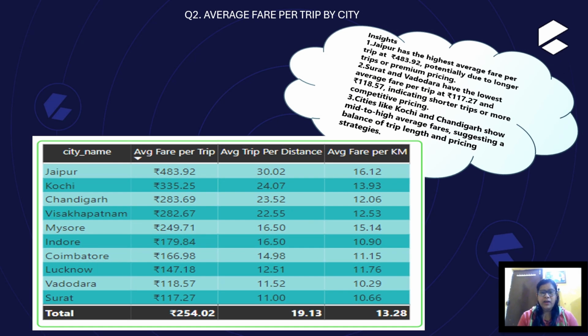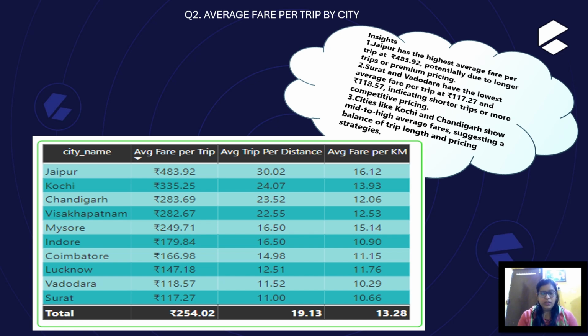Average fare per trip by city. Jaipur has the highest average fare per trip at Rs 483.92, potentially due to longer trips or premium pricing. Surat and Vadodara have the lowest average fare per trip at 117 rupees 27 paise, with the lowest average trip distance, and average fare per kilometer is 10.66, indicating shorter trips or more competitive pricing.